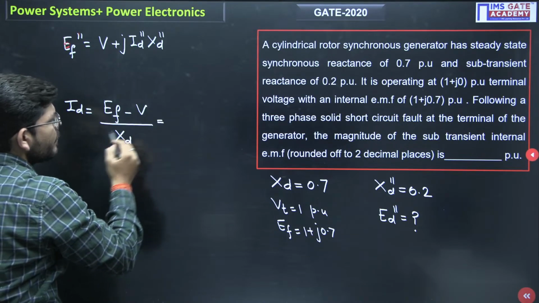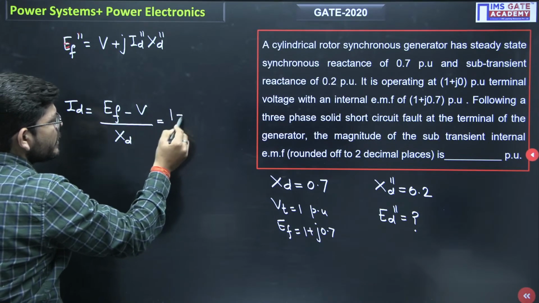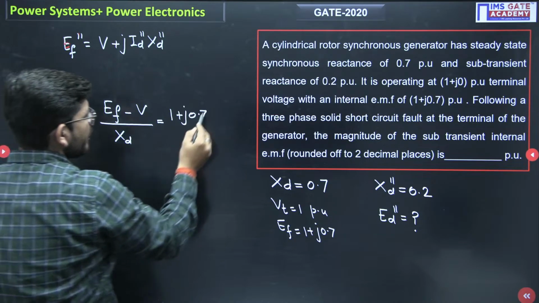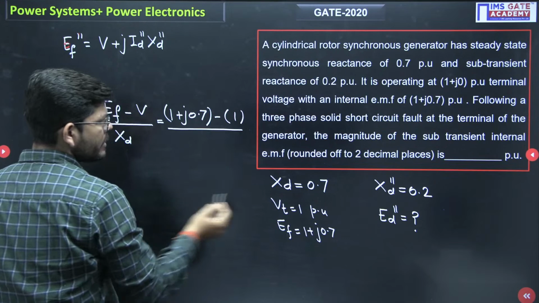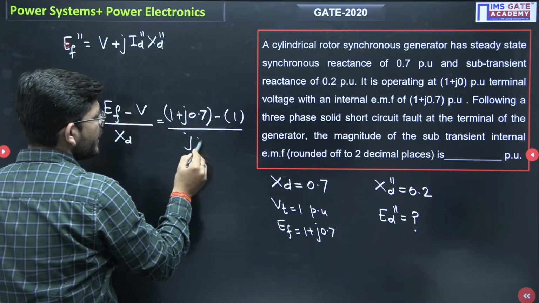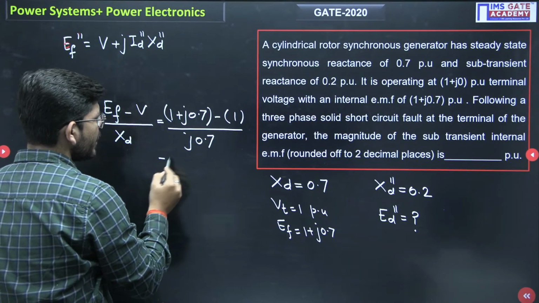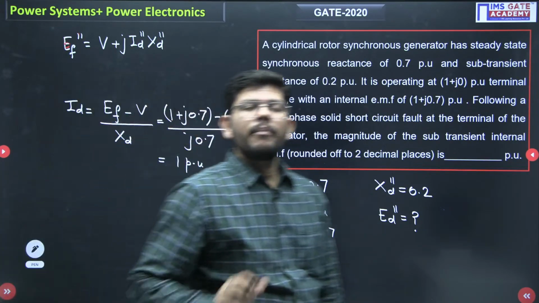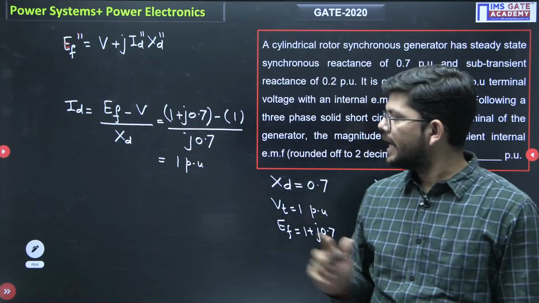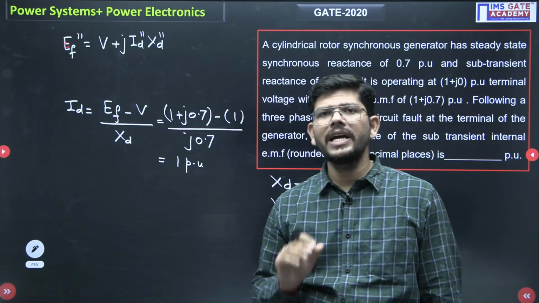So what will I get? E_f is 1 plus j0.7 minus V is 1, divided by X_d, which is j0.7. Okay, so I will get 1 per unit of current. So just see, by applying the steady state model, I have obtained the current I_d.